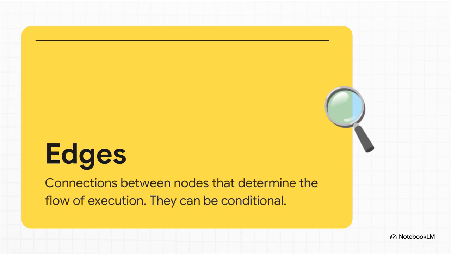And then you have the edges. These are the paths that connect all the different workers or nodes. They're what determine the flow of work. But here's the really cool part, the magic, really. The edges can be conditional. They act like a traffic cop. They look at the whiteboard, the current state, and decide, okay, based on this, should we go to this worker next or that one? That's how you get loops in real decision-making.